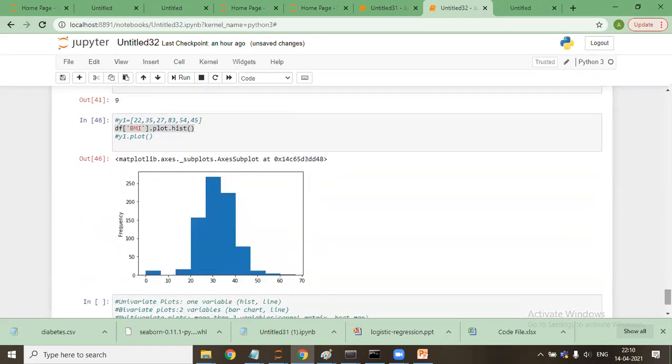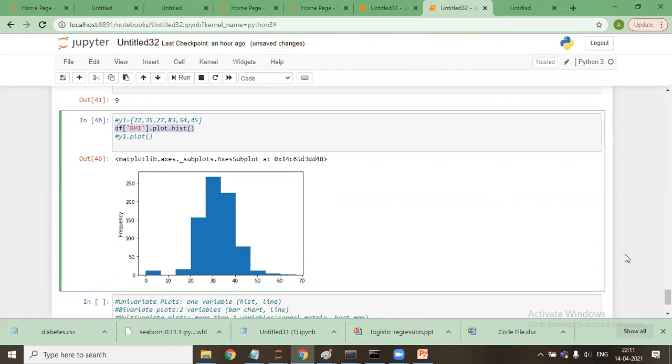Sir, in this program you haven't used plt.plot now. This plot is an inbuilt function, the plot of pandas. We haven't called it like pandas.plot, so it comes by default. It is an inbuilt function of pandas, because df is a pandas object. Okay, got it. df is a data frame, that's why. A data frame is a pandas object.